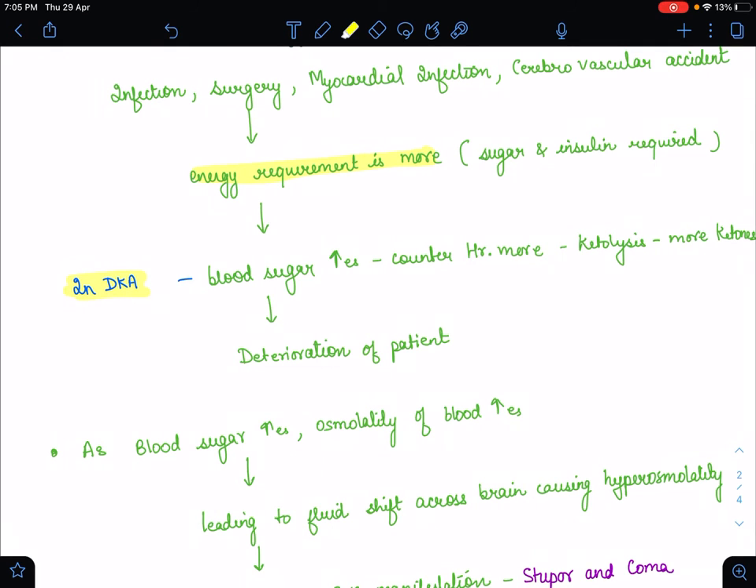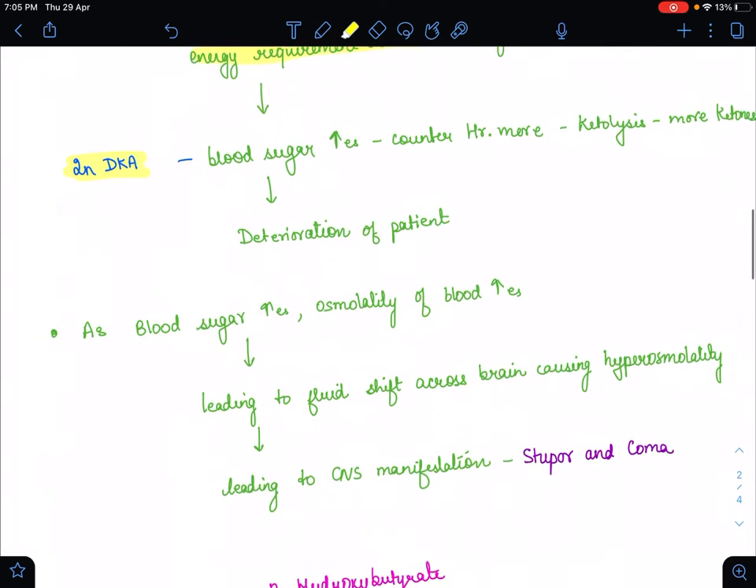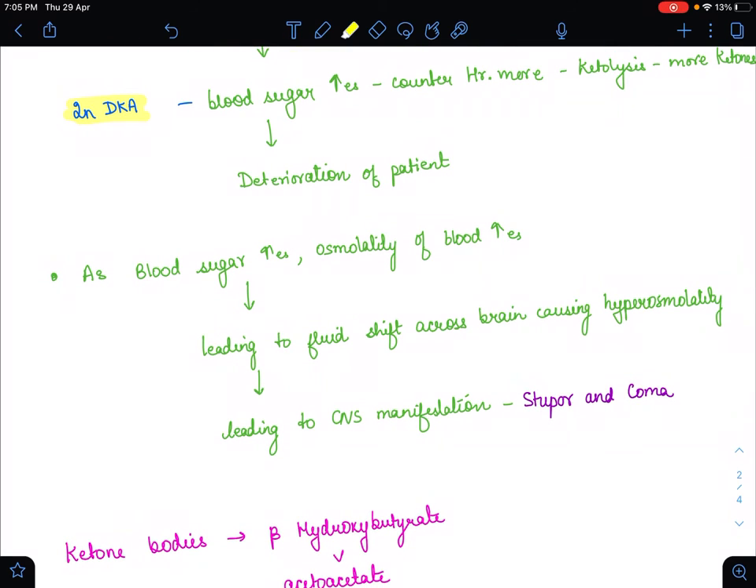As blood sugar increases, the osmolality of blood increases, which leads to a fluid shift across the brain and causes CNS manifestations like stupor and coma. So here one question arises: why do stupor and coma occur? It occurs due to hyperosmolality, because the osmolality is increased. That's why it leads to stupor and coma. That's why brain manifestations come.